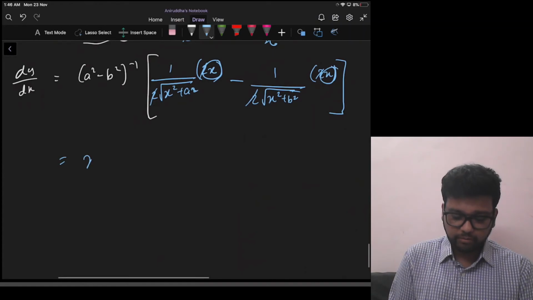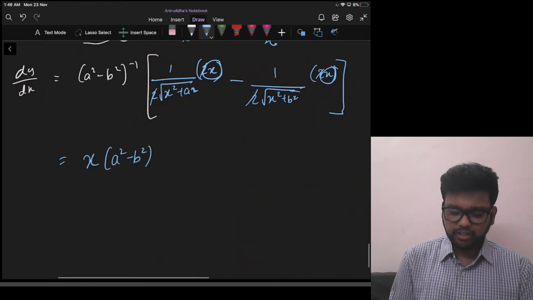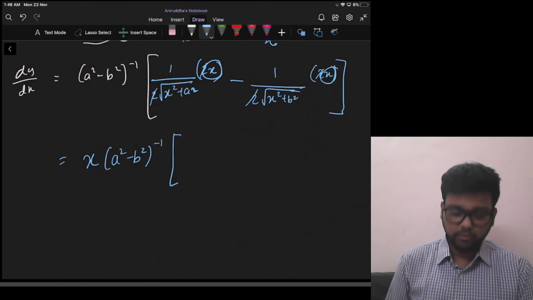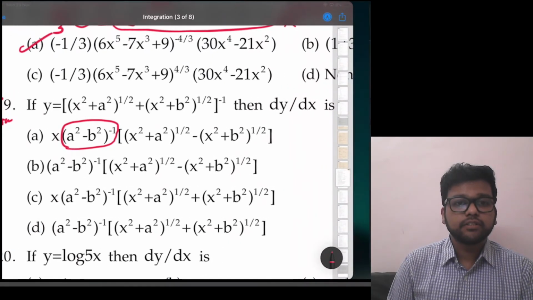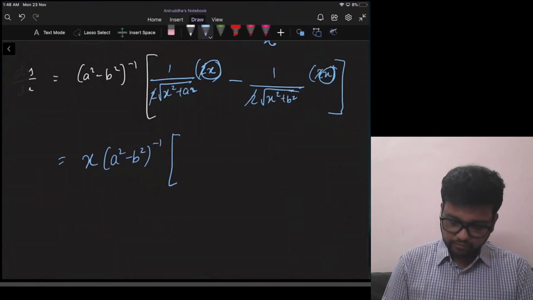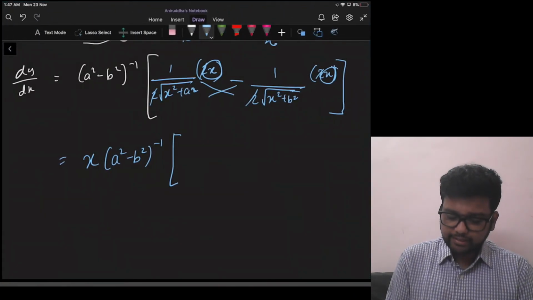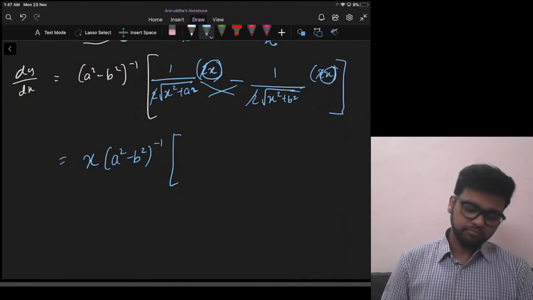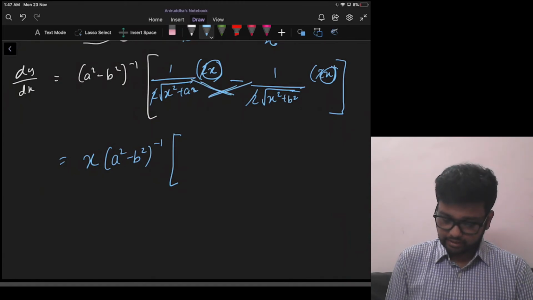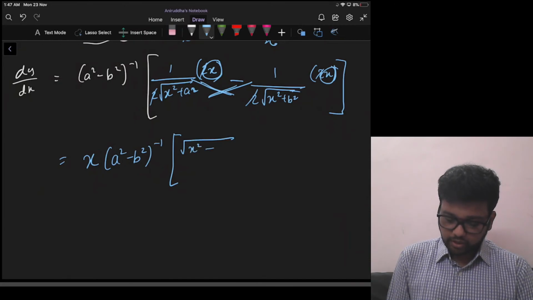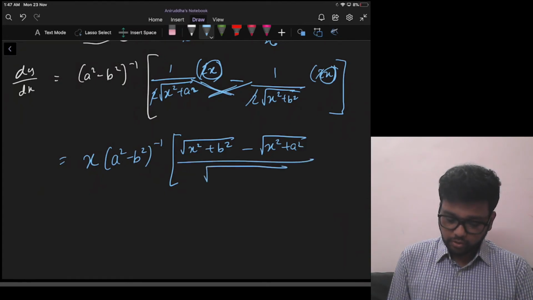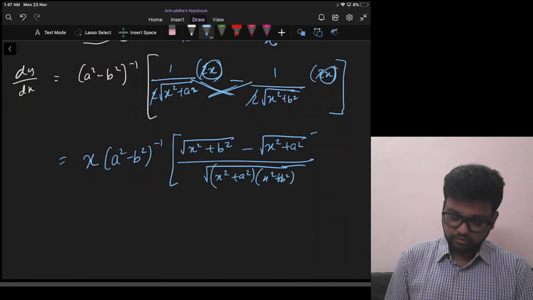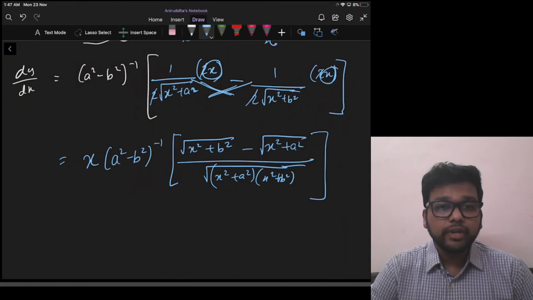If we take x common, it becomes x into a square minus b square raised to minus 1 into, if we want it to be like the options, maybe we'll have to take LCM, right? Because in the options there is no denominator, right? So let's try to take LCM and see what happens. So it will be root of x square plus b square minus root of x square plus a square upon root of x square plus a square into x square plus b square, right? Still nothing is going to be cancelled, okay?